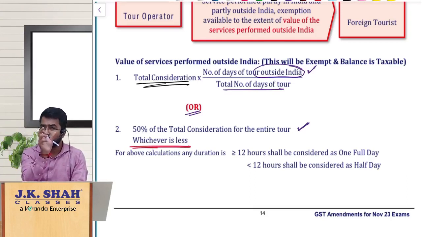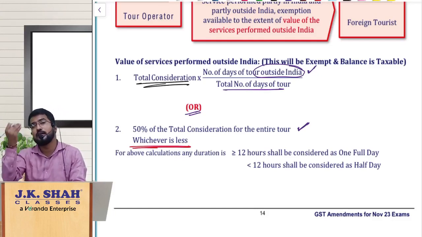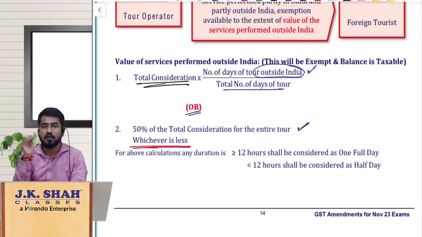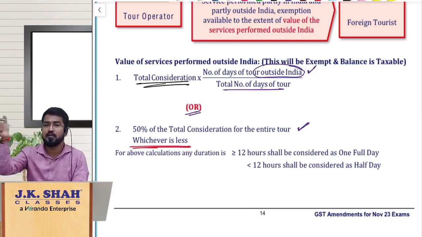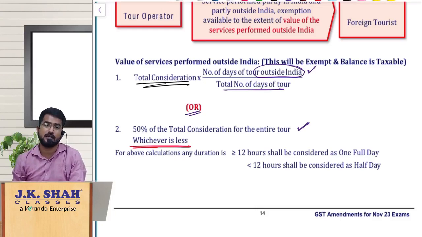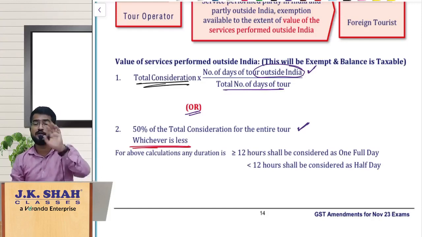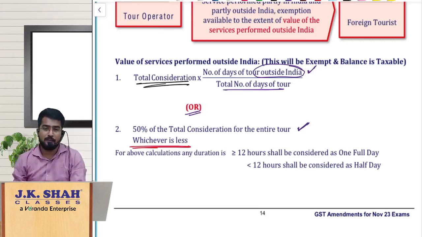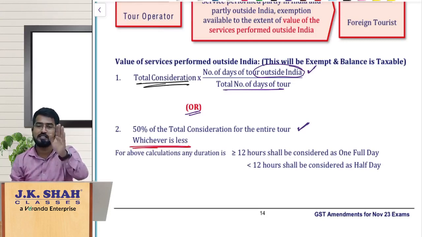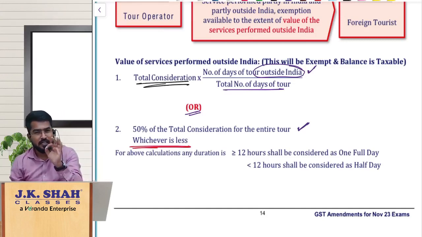That means total consideration divided by total number of days inside and outside India, multiplied by the number of days of the tour outside India. So proportionately, whatever is related to the tour conducted outside India, that consideration we want to give exemption. But at the same time, the government does not want to give exemption of more than 50% of the total consideration. So they say calculate the amount proportionately for outside India, or 50% of the total consideration, whichever is less. That means maximum exemption will be given how much? 50% of the total consideration. More than that we are not going to give you.